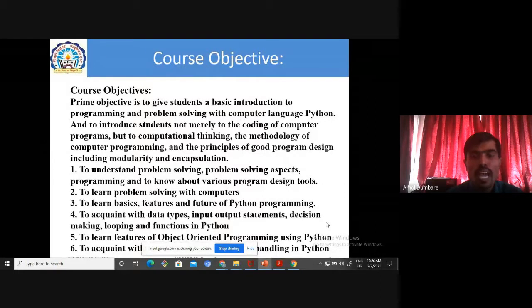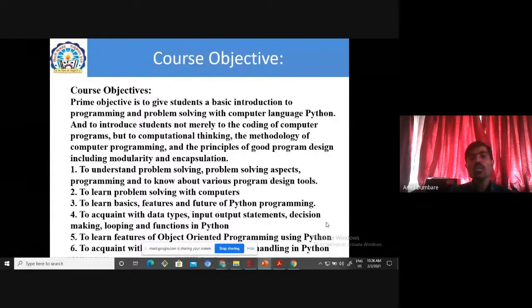Take two numbers and apply one operator, that is the plus operator, and make an addition and store that addition in another data type, one variable, and get your output. For that purpose, we have to use Python programming. That is for any problem. To solve any problem, I have told you a basic example, but you can try to solve any type of problem by using any type of programming language, okay?